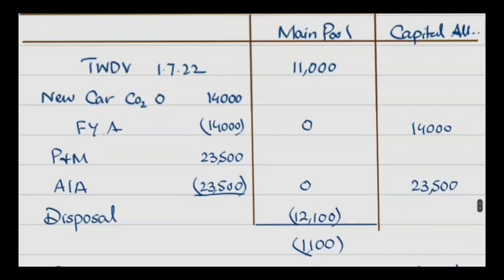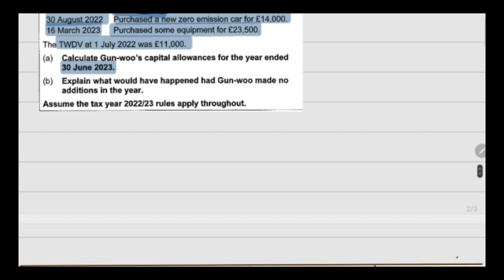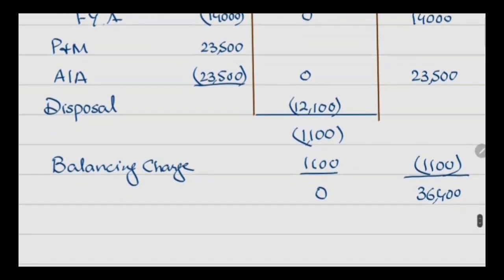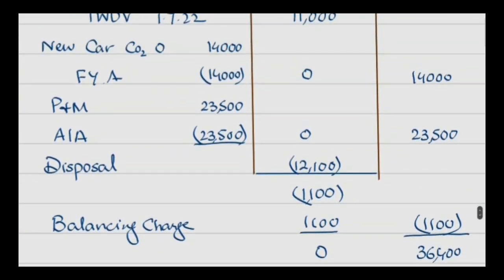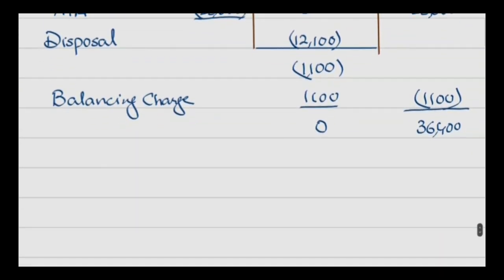So in the next part they have asked to explain what would have happened had Ganwu made no addition in the year. If there is no addition in the year, it means neither you have purchased a car nor any plant and machinery. In that case, what would be the treatment? So in that case we need to consider this is the main pool and this is capital allowance.